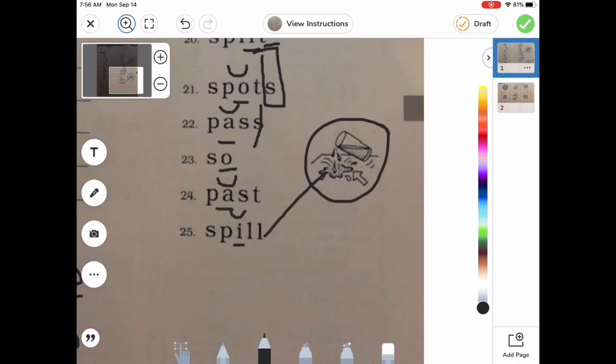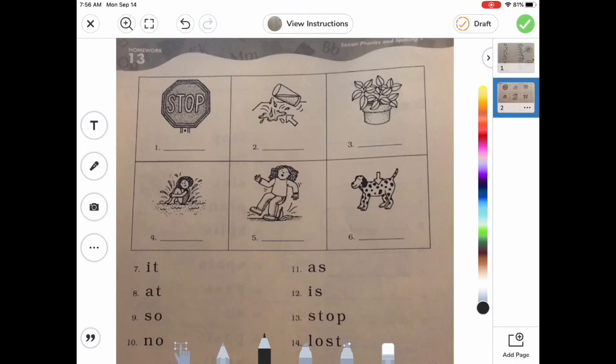All right, on the back page, you are going to try to sound out these words. First, we have stop, spill, plant, splash, slip, and spot. So those are the words that you're going to try to sound out on your own. Now remember, you might be able to flip over to the last page and some of those words are there if you need a little bit of help. And we're going to have this page saved on here too, so you can look at it if you need to.